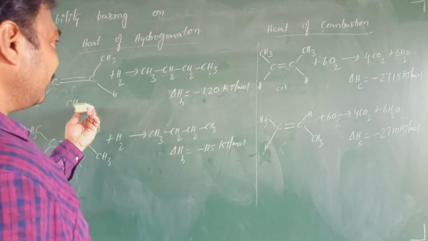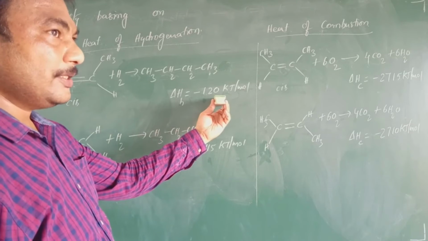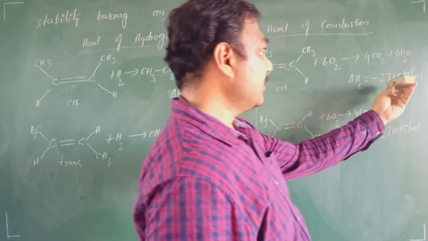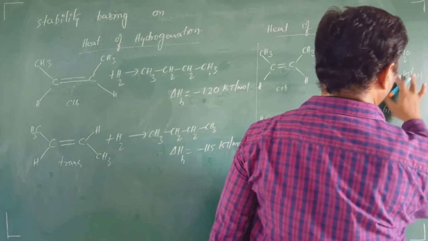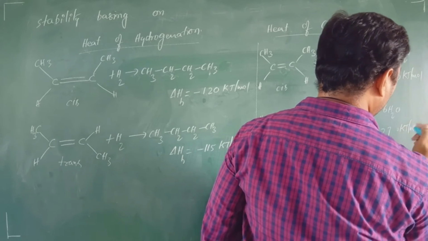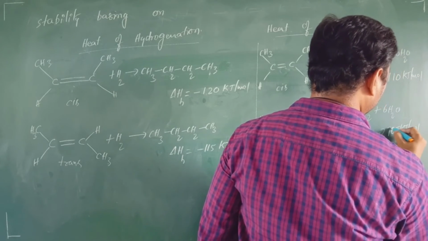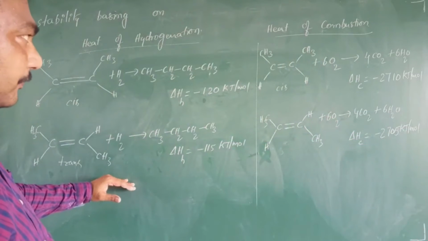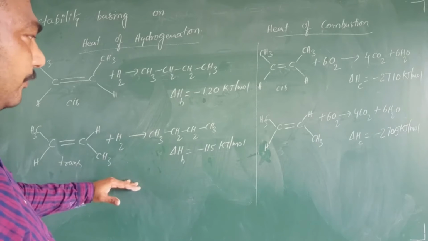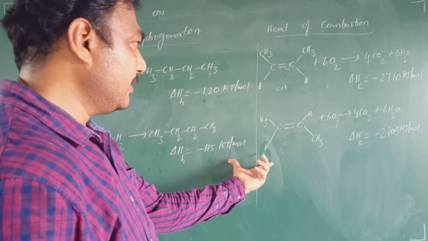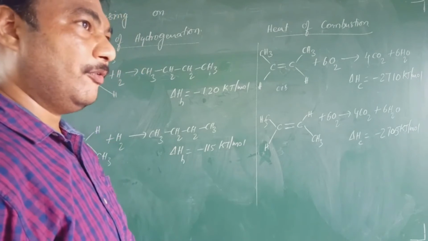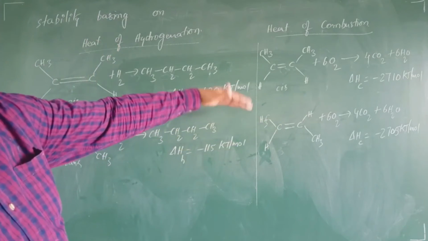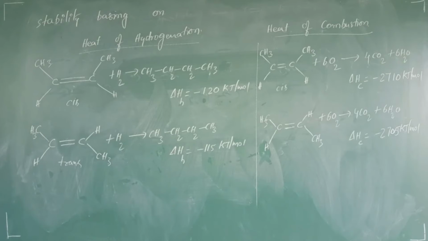The first one, that is cis isomer, it is liberating minus 120, that is more energy. In this case it is liberating less energy. In this case it is liberating more. It is 2710, students, just 2705. Okay. Now in both the cases if you observe, the trans form is liberating least amount of energy, whereas cis form is liberating some 5 units higher amount of energy, that is 5 kilojoule per mole.